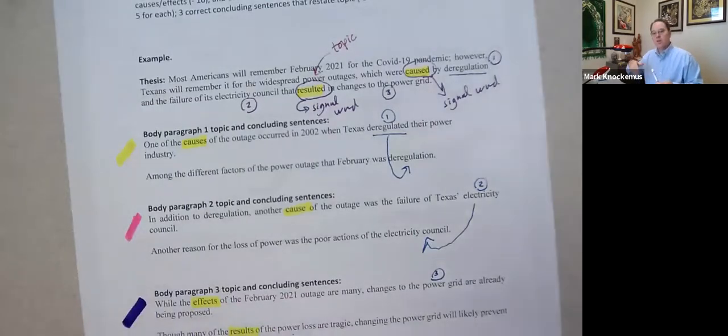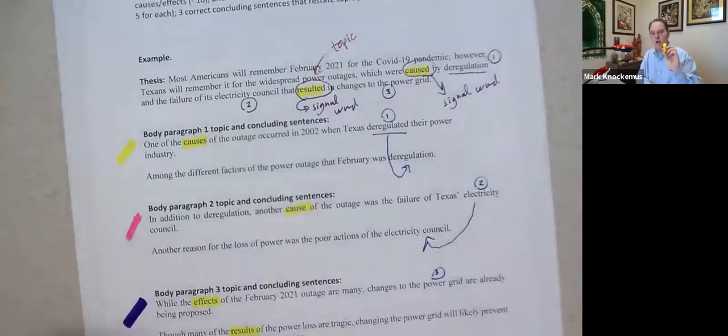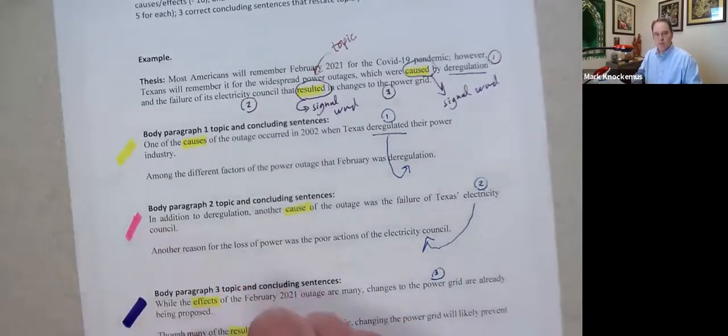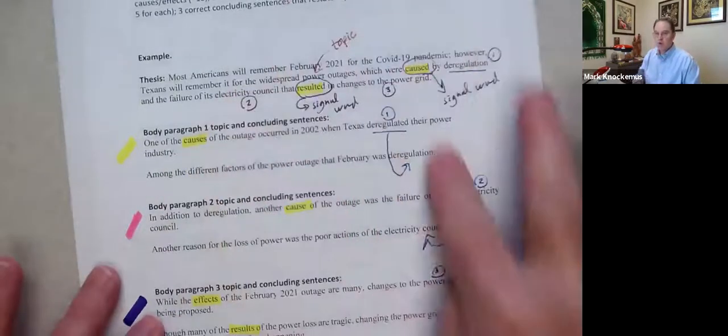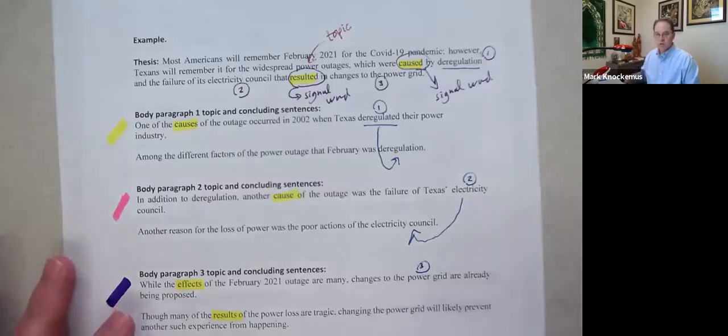And then when you're reading through your articles and you hit boom, you see that idea, get that color highlighter and then highlight it. And same with pink and then with purple. And what you'll be doing is saving yourself time when you start to pull information from the articles and then plug it into your outline and start to flesh out your paragraphs. You'll be saving yourself so much time.